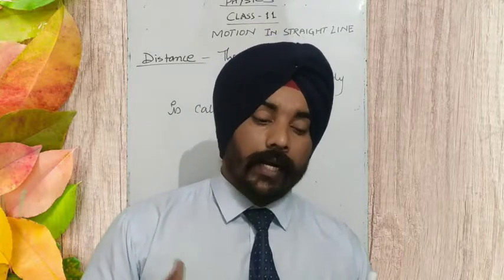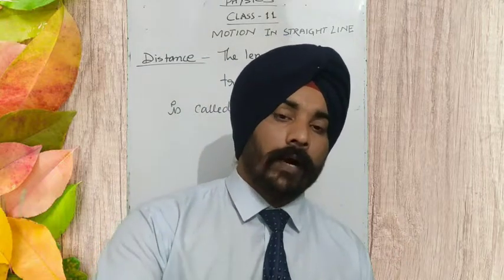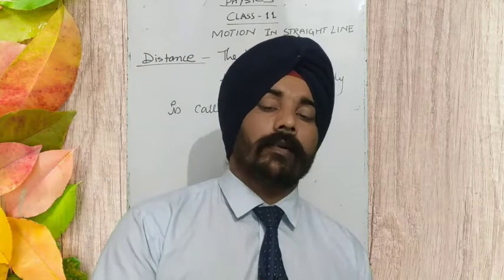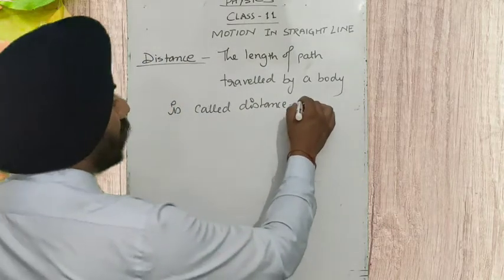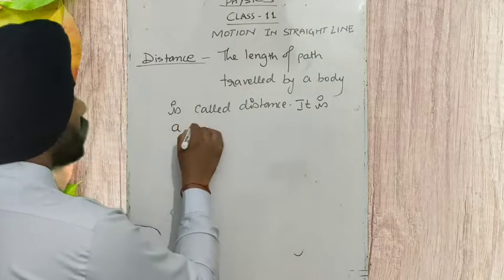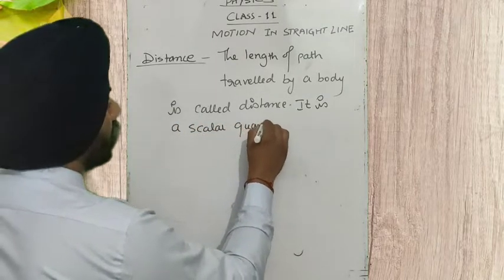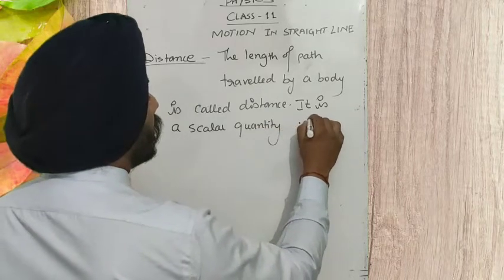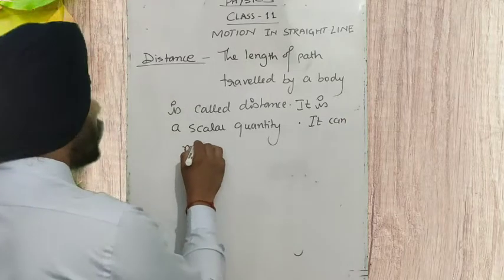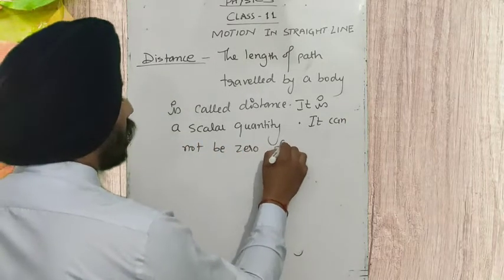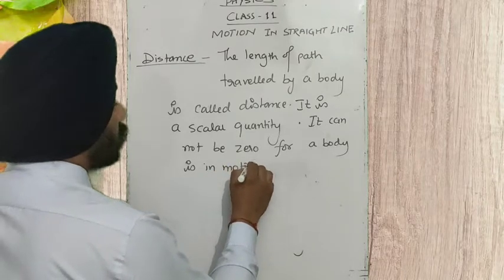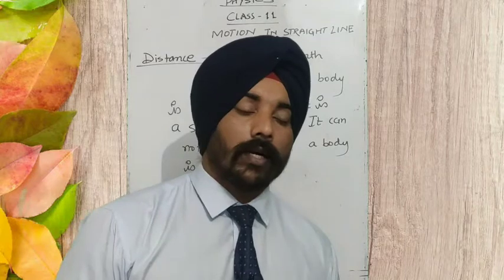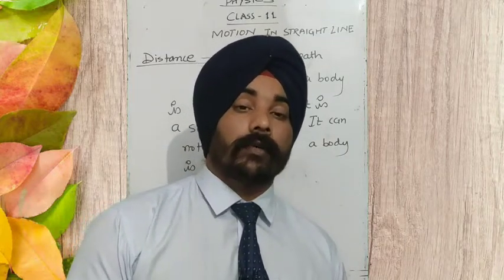If a body is moving, it has definitely traveled some path and covered some length, and that path will have some finite length.